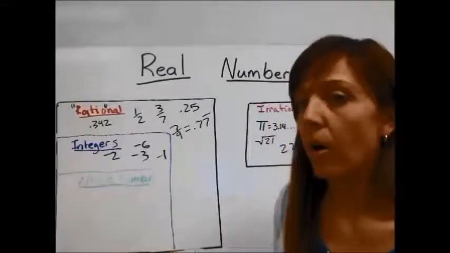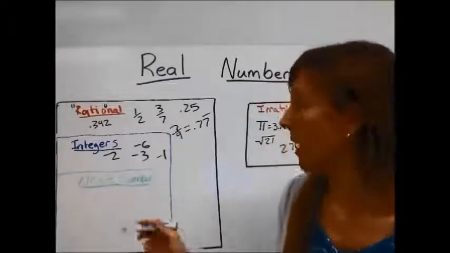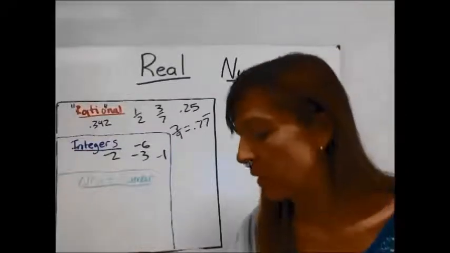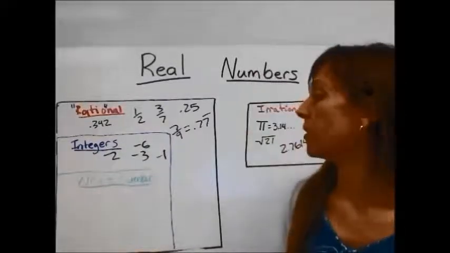Okay, whole numbers are integers. Whole numbers would be 0, 1, 2, 3, 4, and so on.